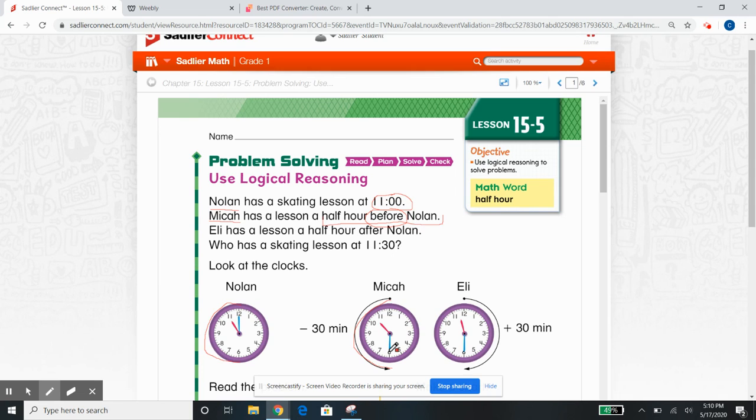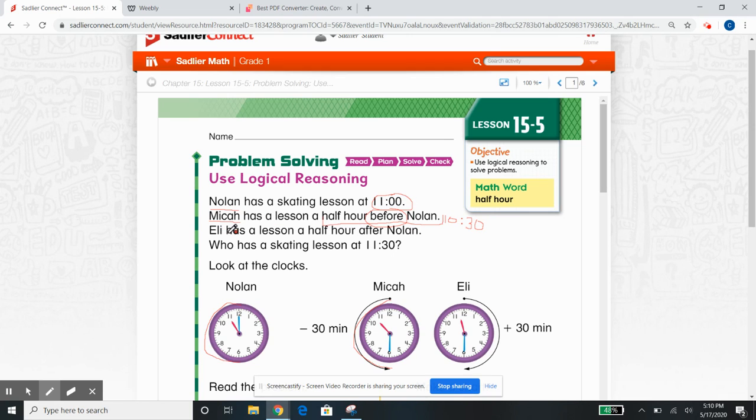So there is one problem that we solved already in this whole entire word problem. Micah has a lesson a half hour before Nolan, so now we know that Micah's time is 10:30. Okay, so we could write that right here. Awesome. So now we have this first part down.